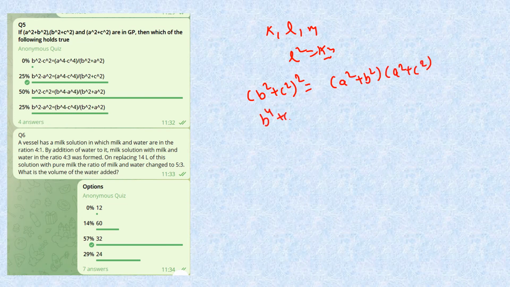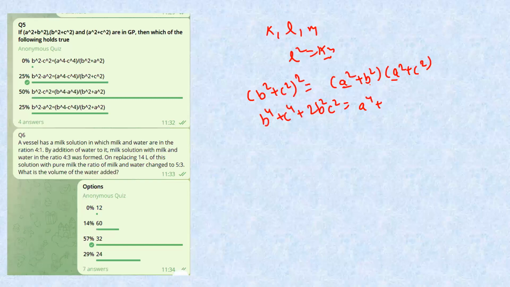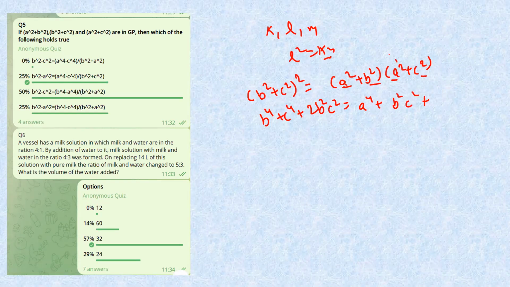This will be B to the power 4, C to the power 4, 2 B square C square, and this A to the power 4, plus A square B square and A square C square. So A square will be common, and this will be B square and C square. Now B square, this gets cancelled.